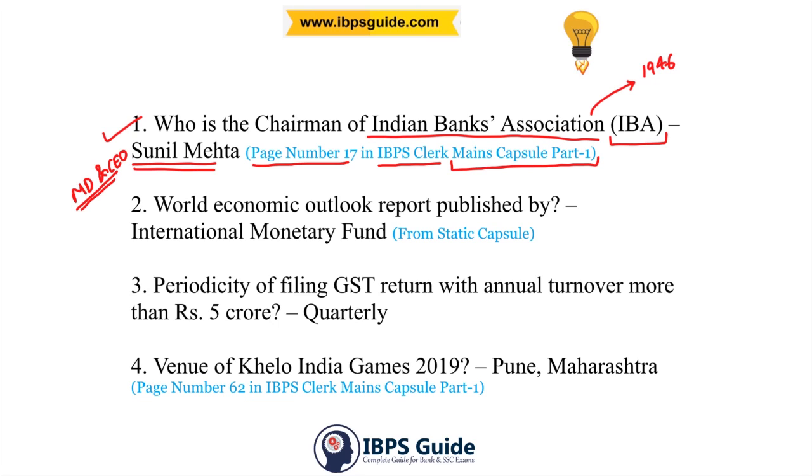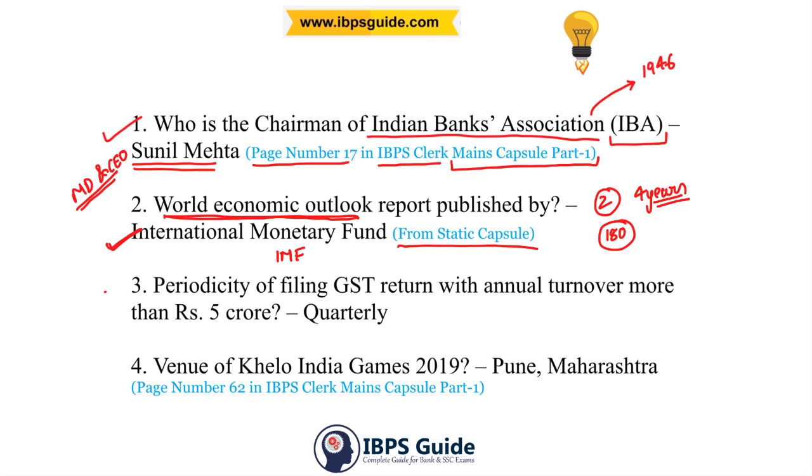Let us move on to the second question. World Economic Outlook Report is published by? The answer for this question is IMF, or International Monetary Fund. See, the World Economic Outlook report is published twice a year, that is, biannually, and it has projections of up to 4 years. It has details like GDP, inflation, current account deficit, and fiscal balance of around 180 countries around the globe. So the World Economic Outlook report is published by the International Monetary Fund, or IMF. This was from the static capsule.